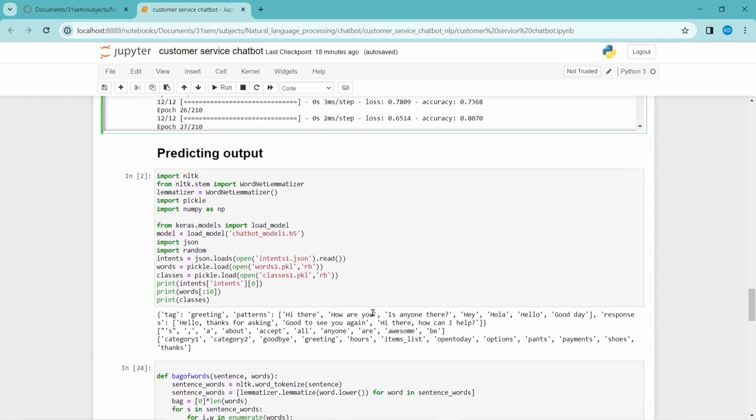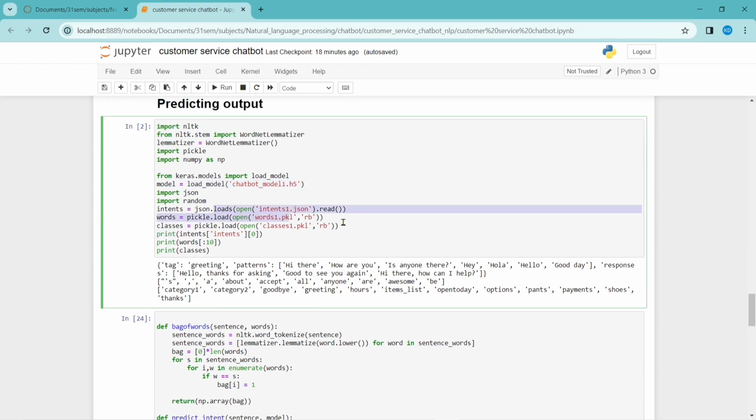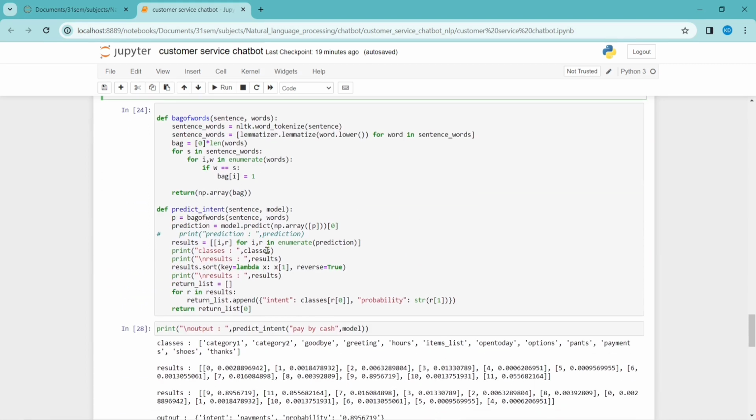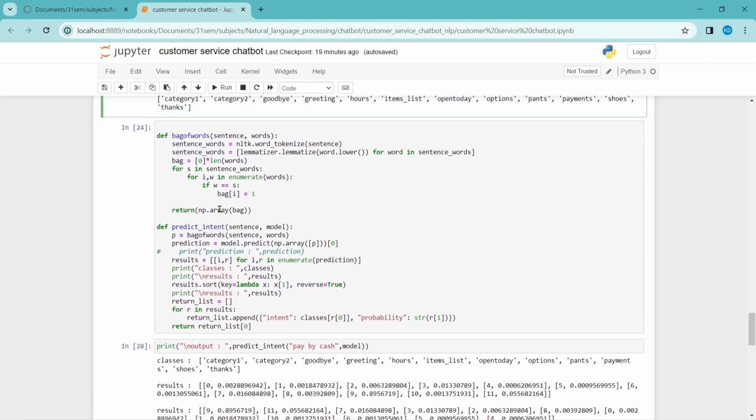Then it's time to predict our output. I have imported all the required things, like the model which I have saved earlier, and loaded the intents, words and classes I have saved earlier. Before the prediction, I have created two functions here to make our predictions easy. So I created a function predict intent. Here I'm sending a sentence, let's say it is a user input, and the model, and a bag of words. It will convert our sentence into a bag of words, as I said earlier, and then it will return the bag of words as an array, and it will send it to the model.